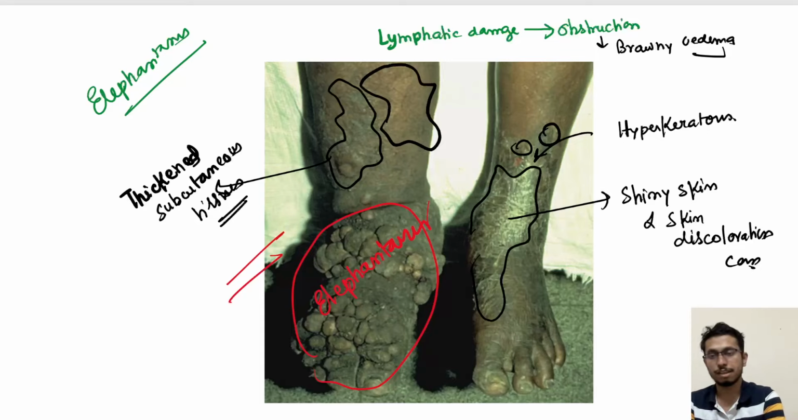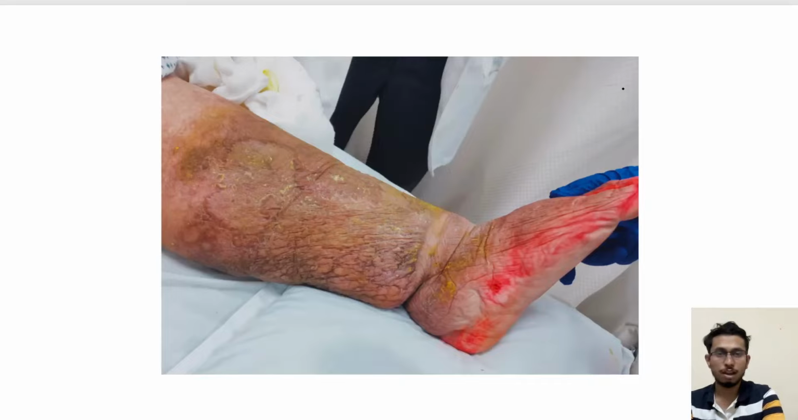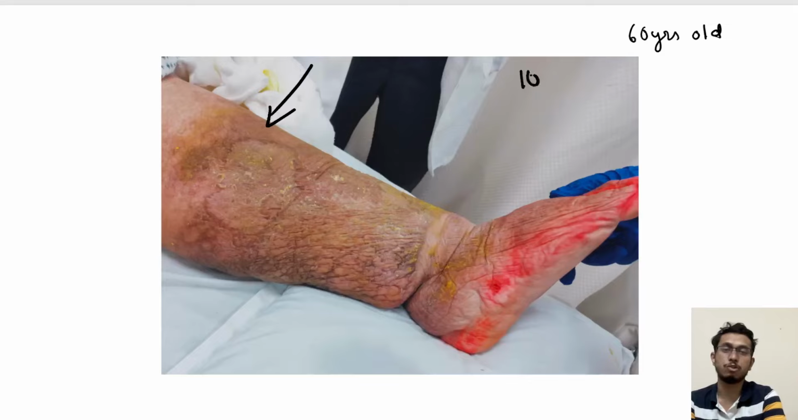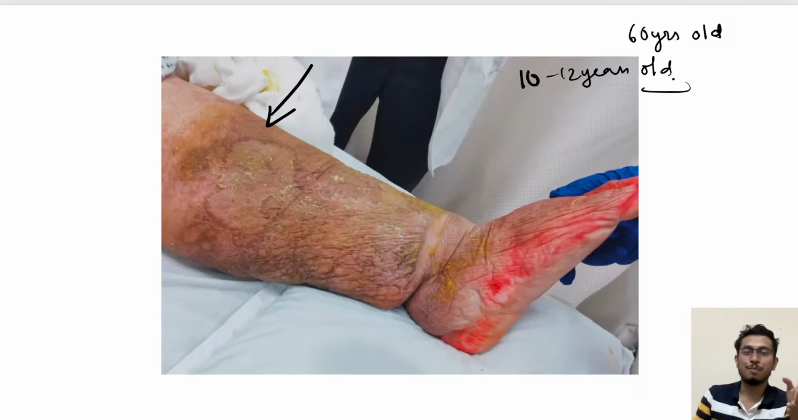For example, this is a case that came to us. Around a 60-year-old female came to us. She has had such limb changes for around 10 to 12 years and is non-diabetic. Initially she had pedal edema, which was of the pitting variety and painful. So painful pitting edema, which was misdiagnosed as deep vein thrombosis. Unfortunately, ultrasound was not done and it was diagnosed clinically 10 years before, and she was on anticoagulant and whatnot else.